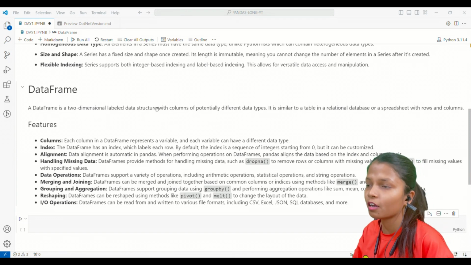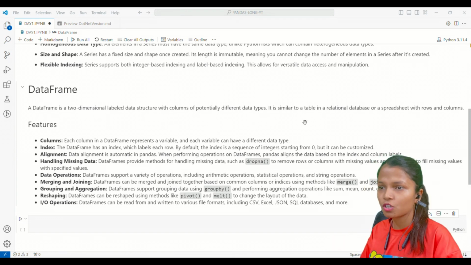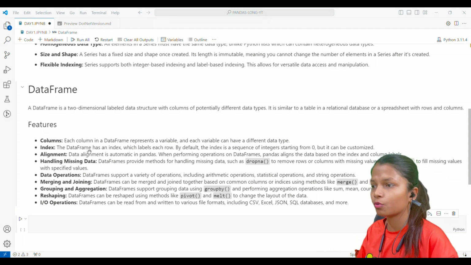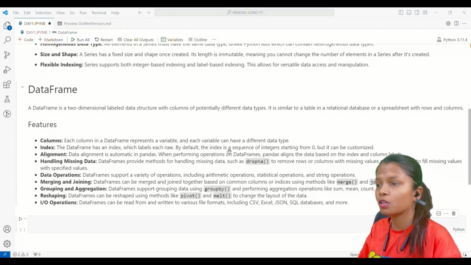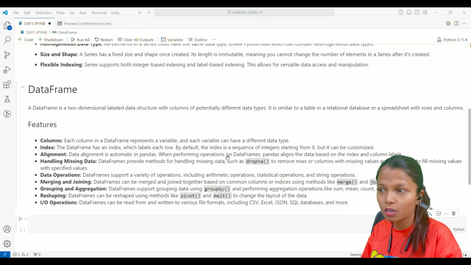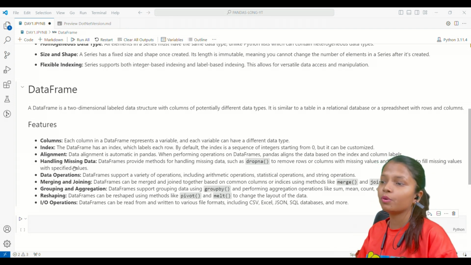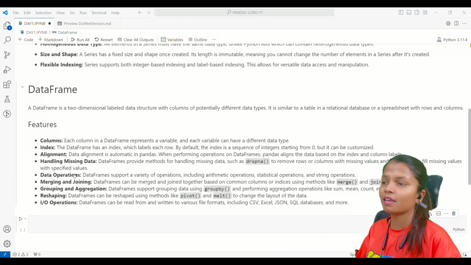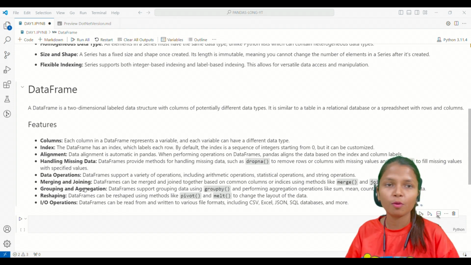A DataFrame is two-dimensional data. It is just like a spreadsheet where we have columns and rows. So we have column, index, we can do alignment, we can handle missing values, we can do data operations, we can do data merge, grouping, resize, reshape. Anything that you want to perform on the data, you can do it.